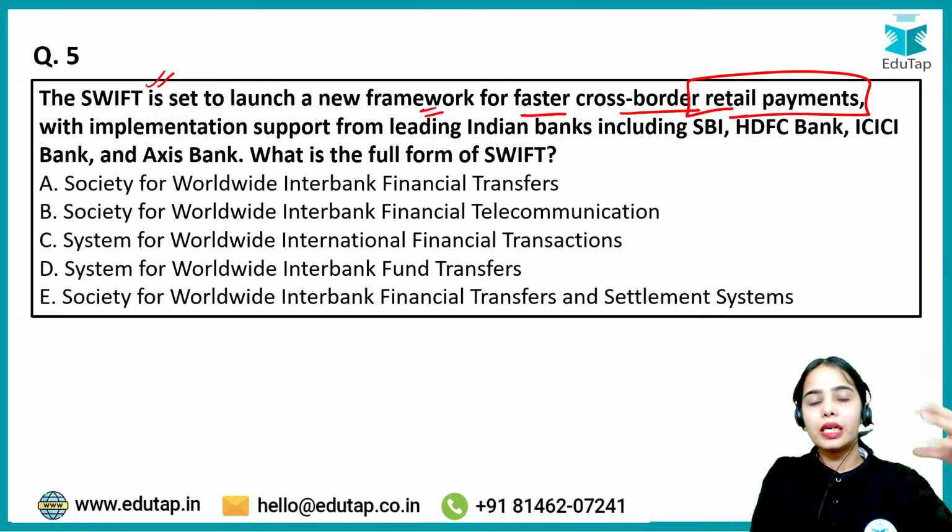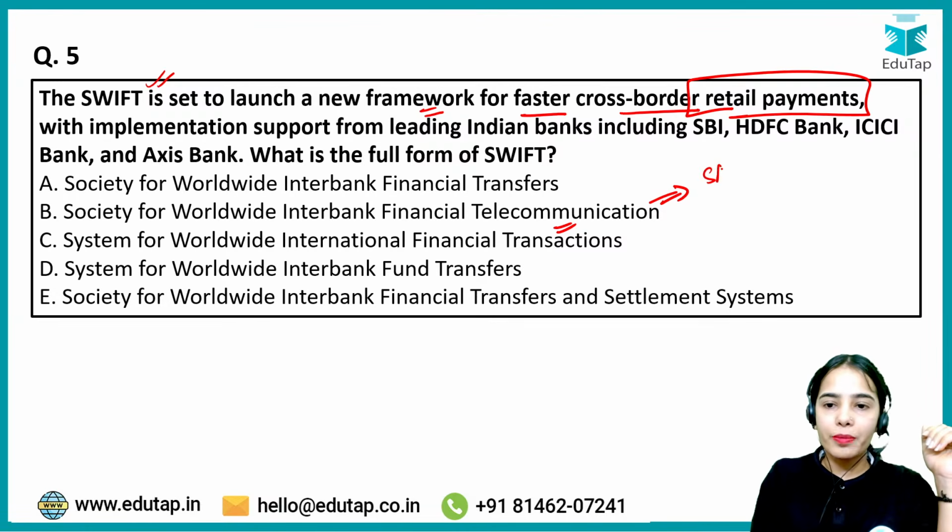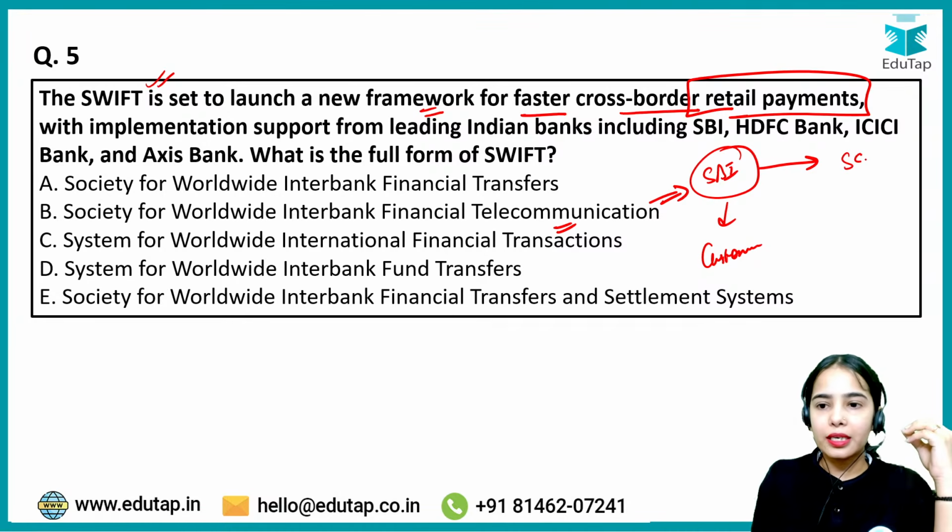See, SWIFT is a very important entity that takes care of the communication, that takes care of the messaging. See, let's say the State Bank of India wants to send the money, or the customer of the SBI wants to send money to the Standard Chartered Bank of UK.